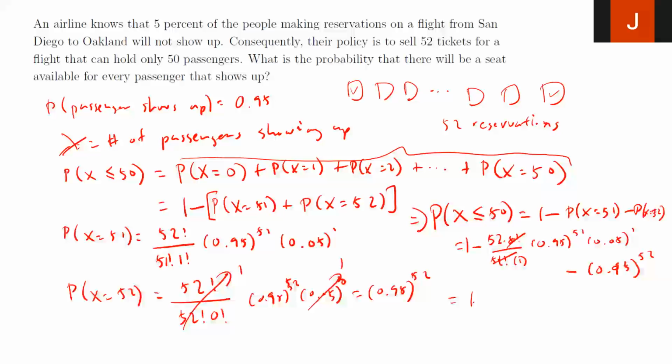Rewrite this again. This will be 1 minus 52 times 0.95 to the 51st power times 0.05, minus 0.95 to the 52nd power. If you evaluate this, you're going to get roughly 0.741. So this is the probability that every passenger has a seat. So if you sell 52 seats for this plane with 50 seats, there's a 74% probability that every passenger that shows up will have a seat and will be happy.